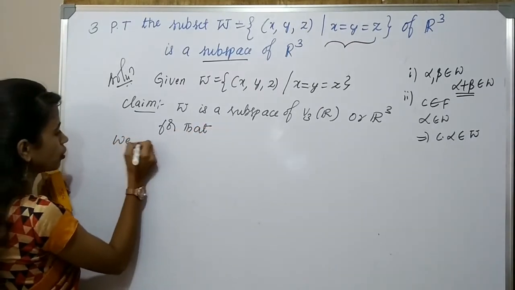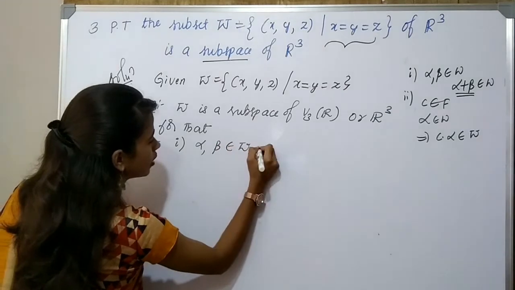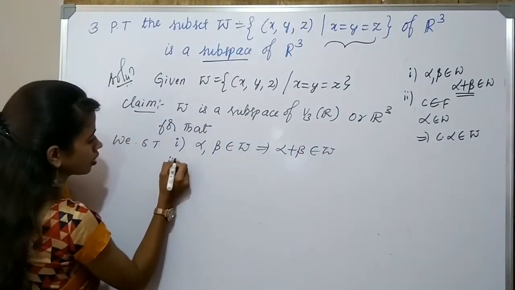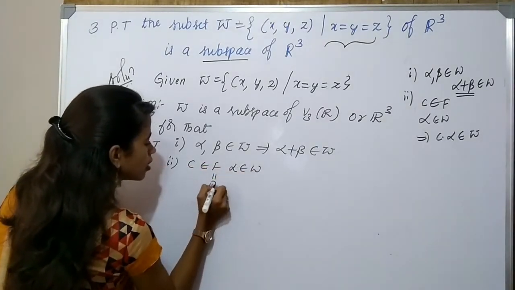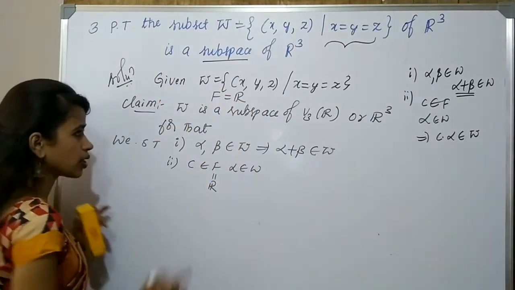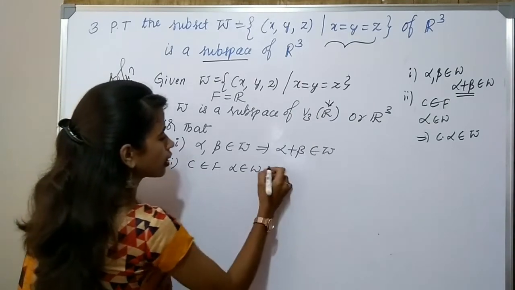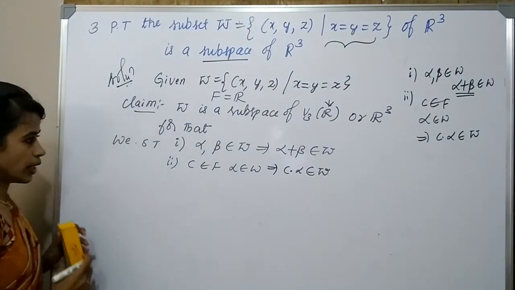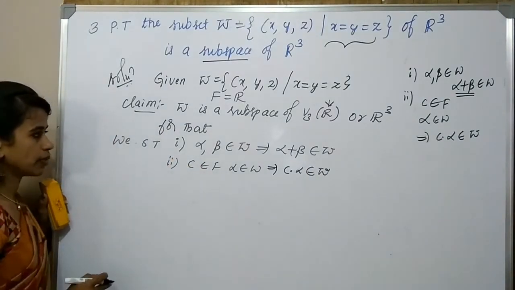So what do we have to show? We show that W is closed under vector addition. And the second condition: c belongs to F, alpha belongs to W. Here the field F is equal to R because V3 of R. So now c dot alpha must be in W. So that is the condition. If it satisfies these two conditions, W becomes a subspace.